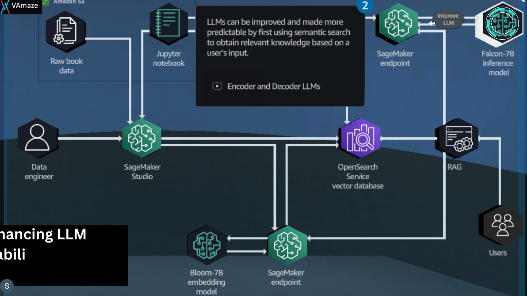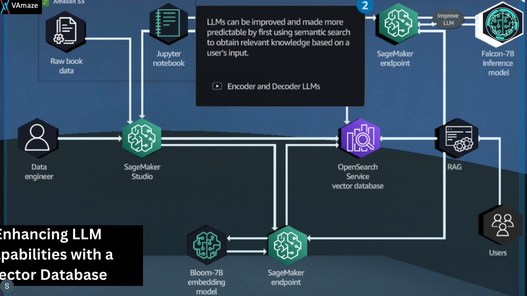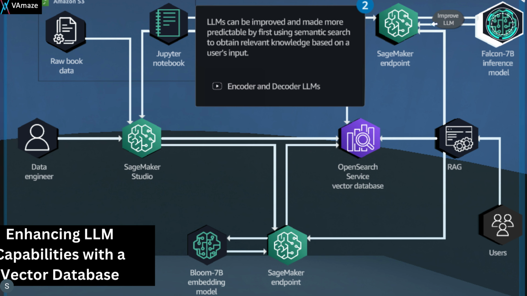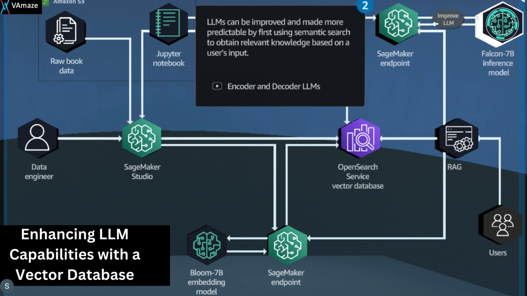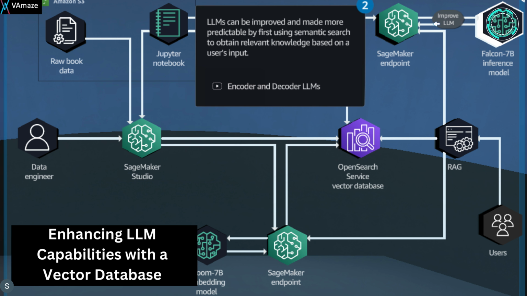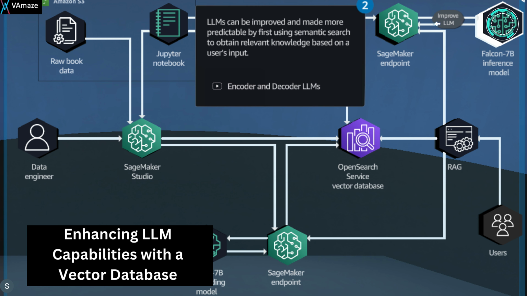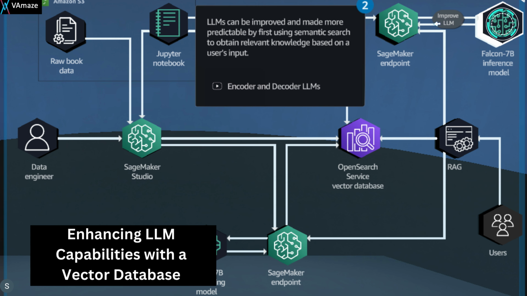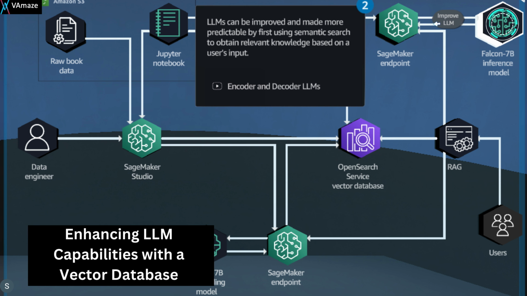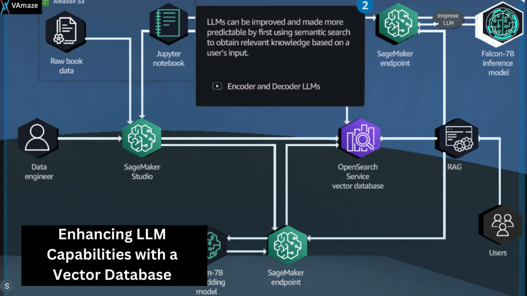So let's look at enhancing LLM capability with a vector database. In this solution, we demonstrate how to enhance the capabilities of a large language model (LLM) by incorporating a vector database and semantic search. By leveraging these technologies, LLMs can become more predictable and accurate in their responses, as they can access relevant knowledge based on the user's input. This approach leads to more personalized and informative interaction, improving the overall user experience.